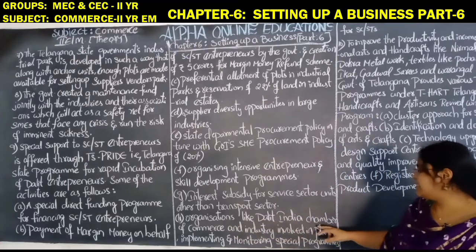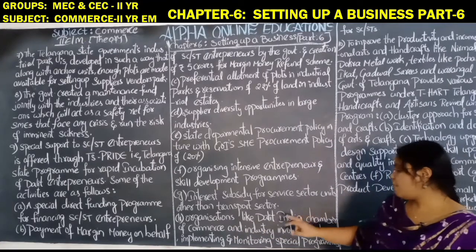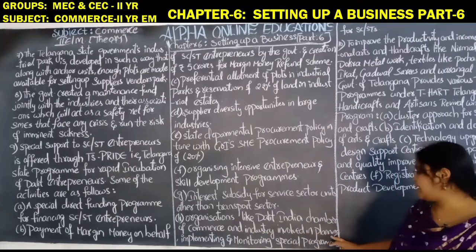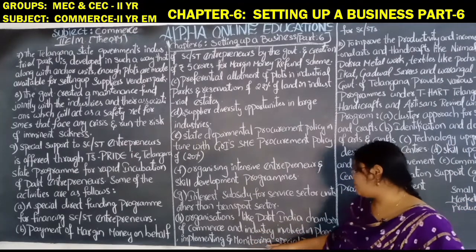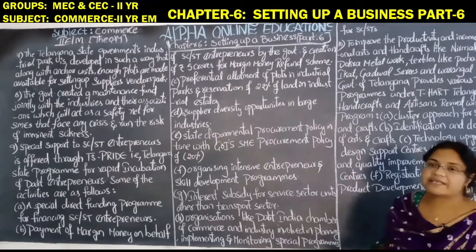Organizations like Dalit India Chamber of Commerce and Industry are involved in planning, implementing and monitoring the special programs for SC/ST.